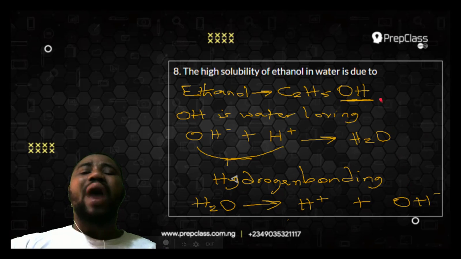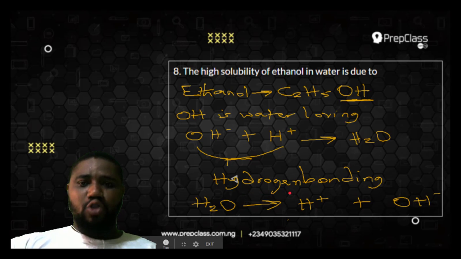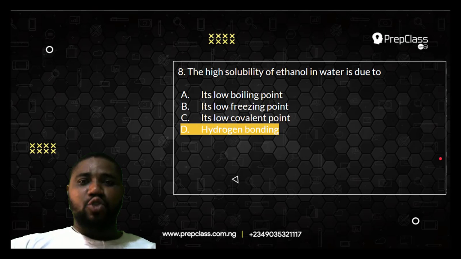So the main reason why ethanol is very soluble in water is because the OH from the ethanol can easily bond with the hydrogen that is in the water. So the best choice is the hydrogen bonding. It's the hydrogen bonding between the molecules of ethanol and water that makes it very soluble in water.